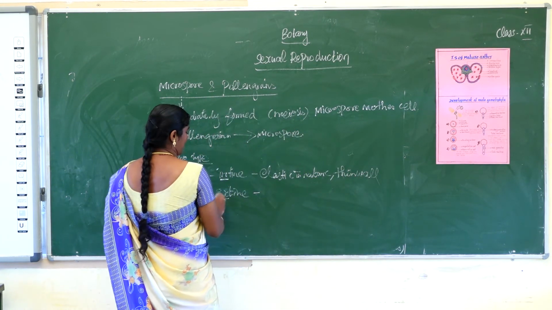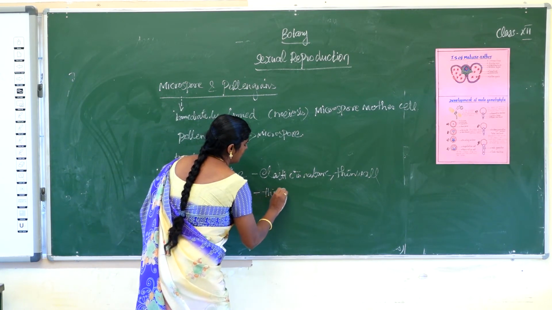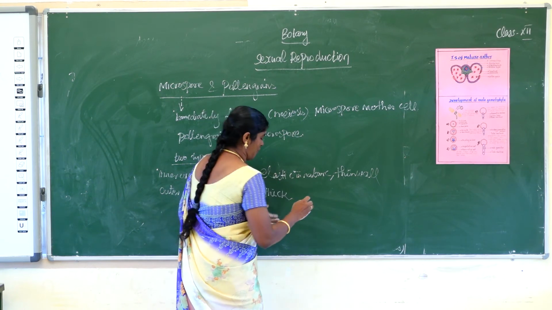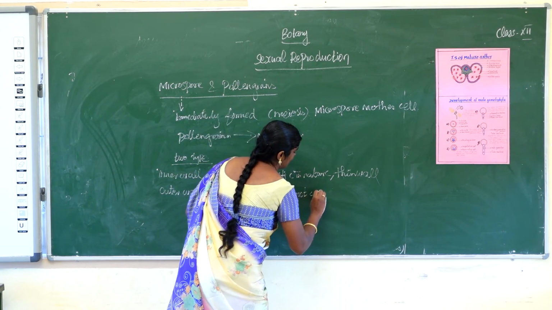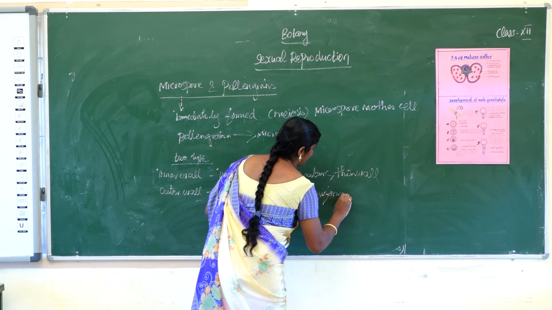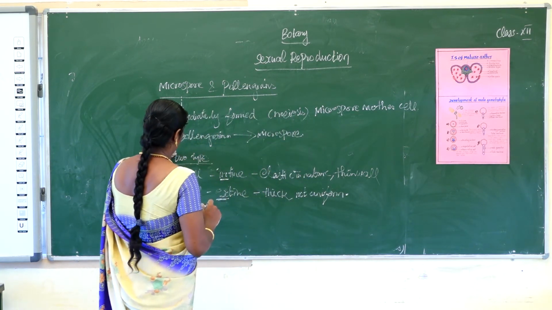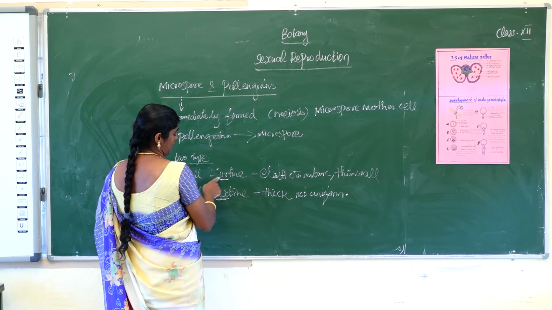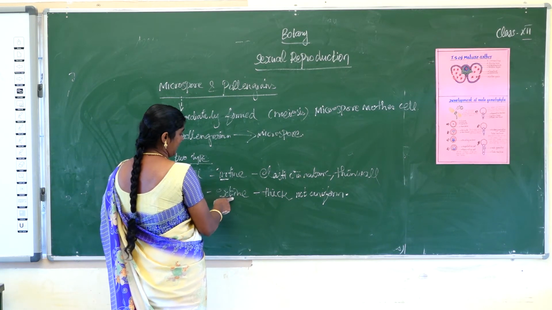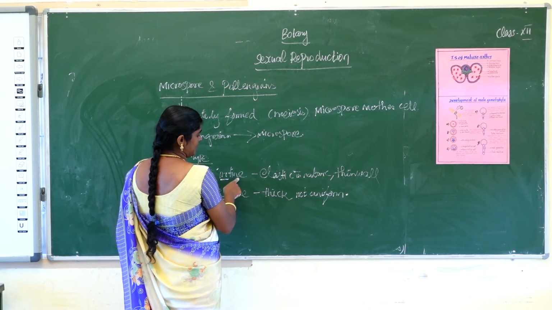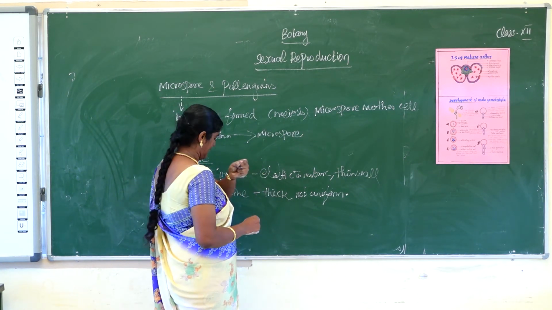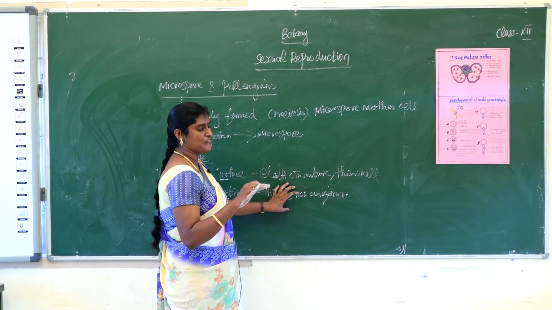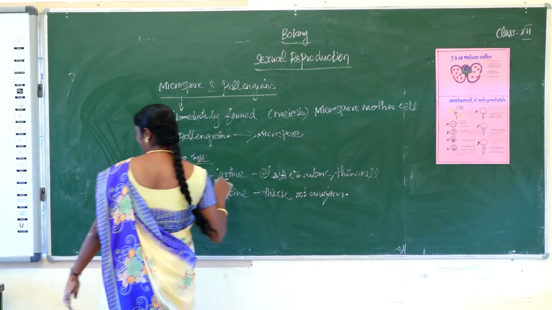But the outer wall, the exine, is a thick wall. It is not uniform, it is unevenly arranged.